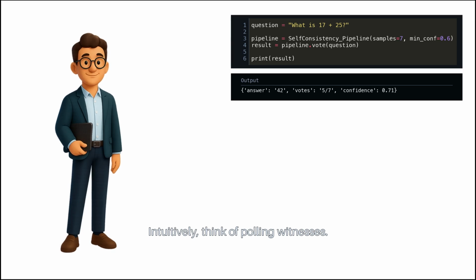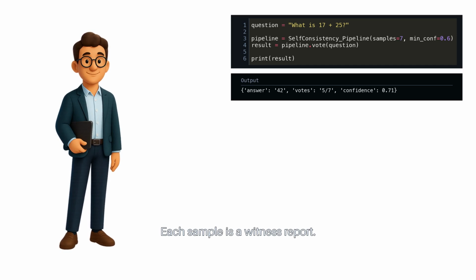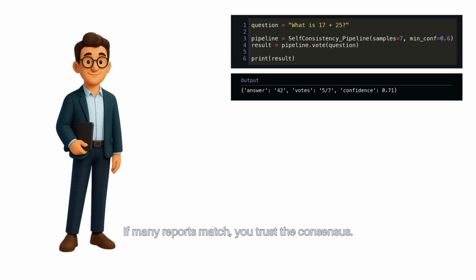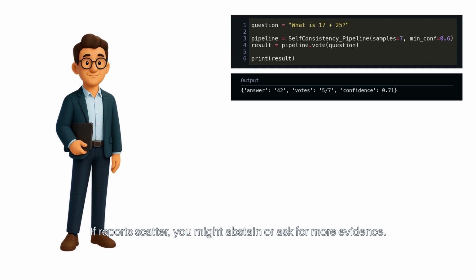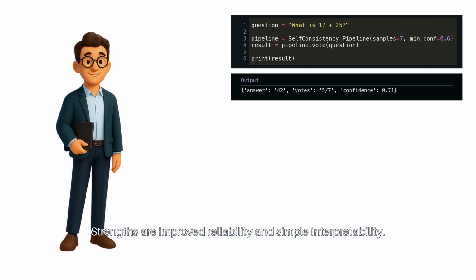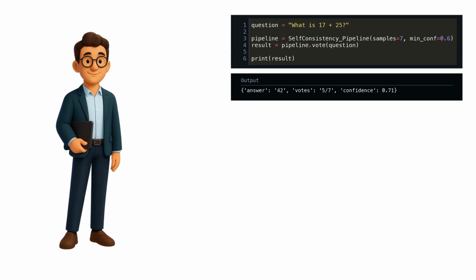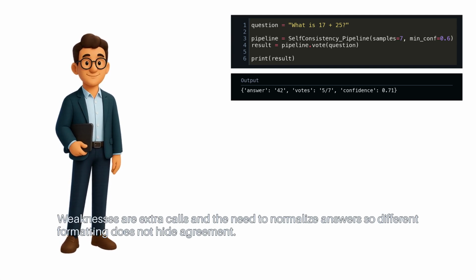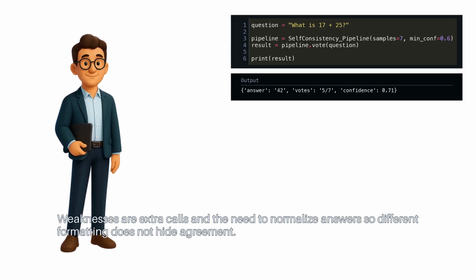Intuitively, think of polling witnesses. Each sample is a witness report. If many reports match, you trust the consensus. If reports scatter, you might abstain or ask for more evidence. Strengths are improved reliability and simple interpretability. Weaknesses are extra calls and the need to normalize answers, so different formatting does not hide agreement.